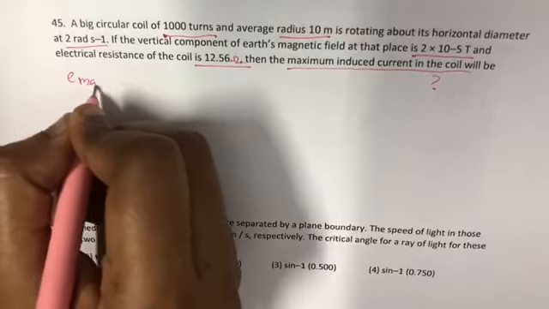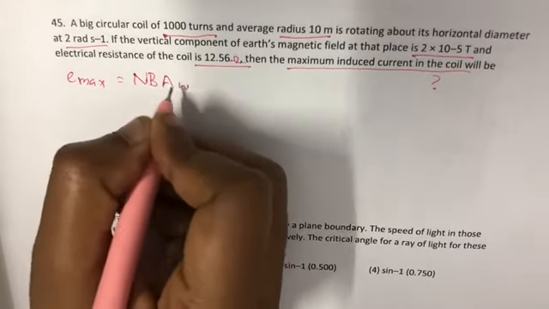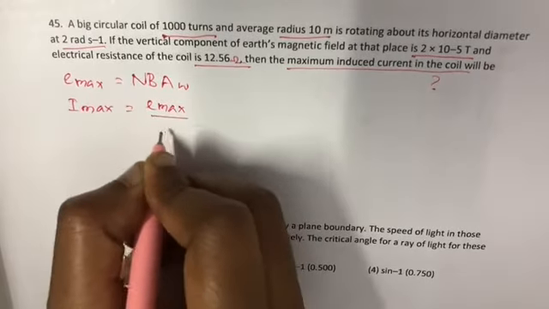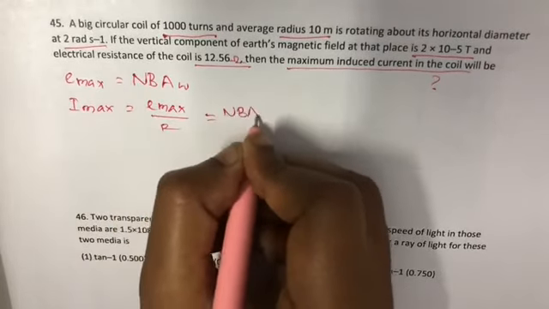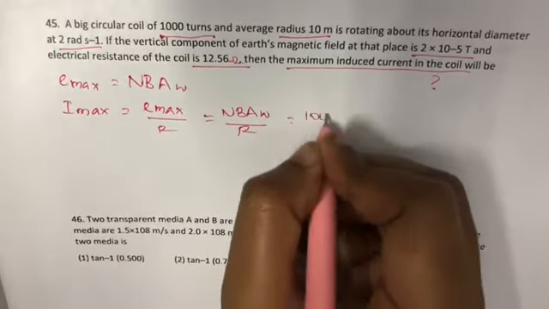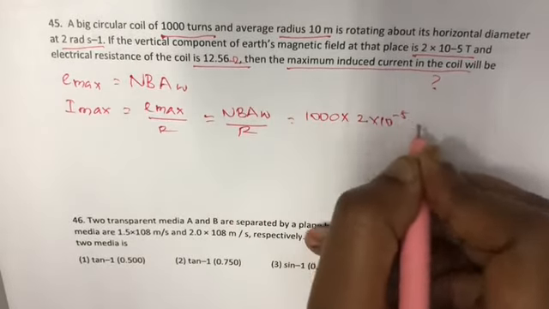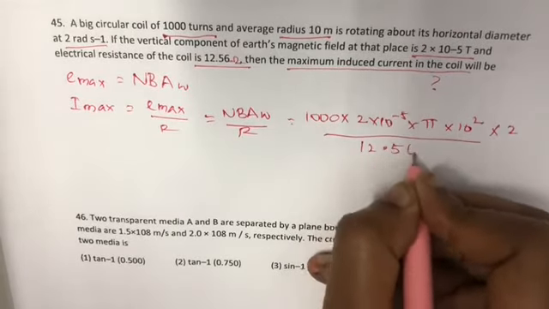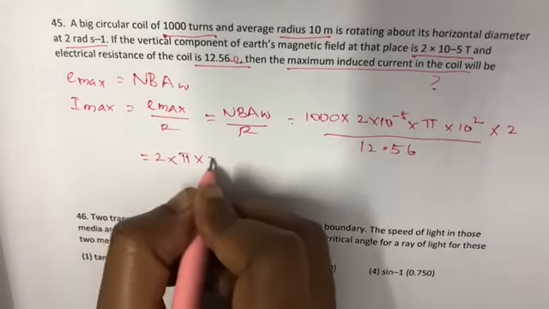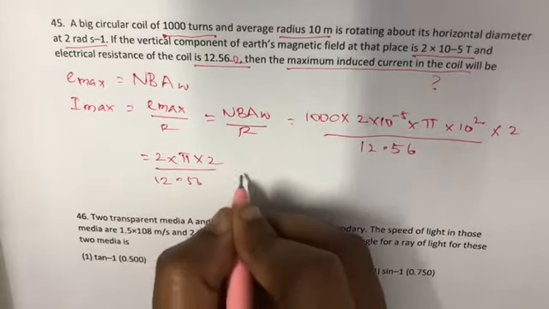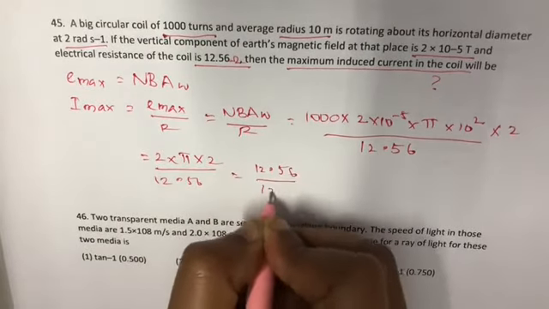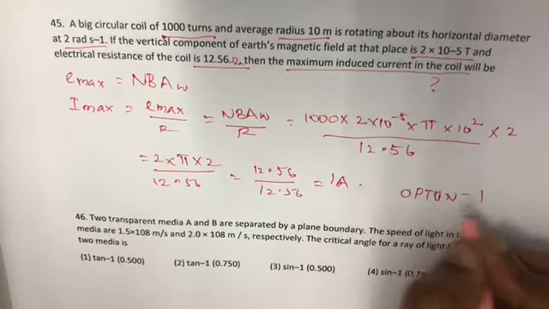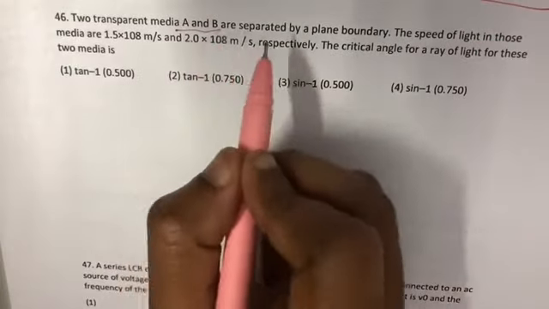So, the maximum induced current in the coil is equal to NBAω. This is equal to E max by R, which is equal to NBAω by R, which is equal to 1000 into 2 into 10 power minus 5 into pi into 10 power 2 into 2 by 12.56, which is equal to 2 into 2 by 12.56, which is equal to 12.56 by 12.1 ampere, which is option 1.